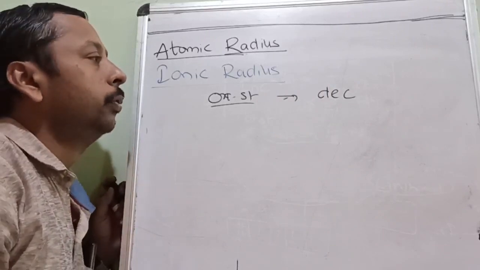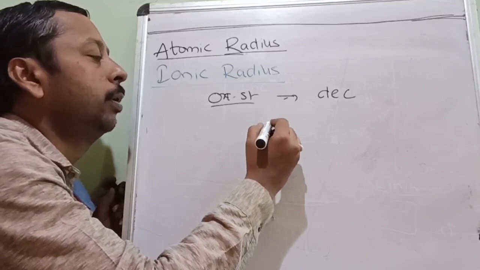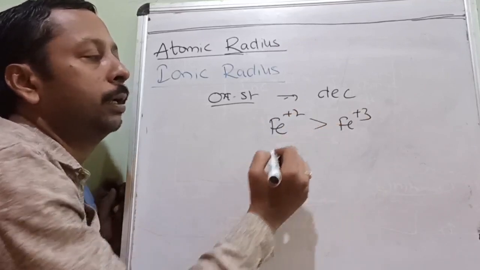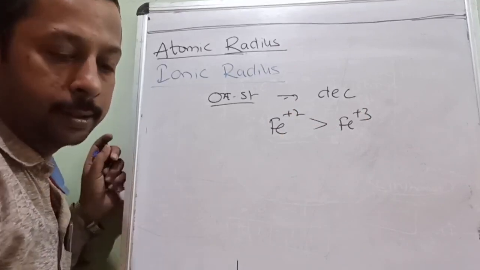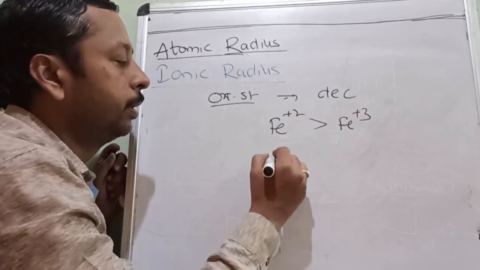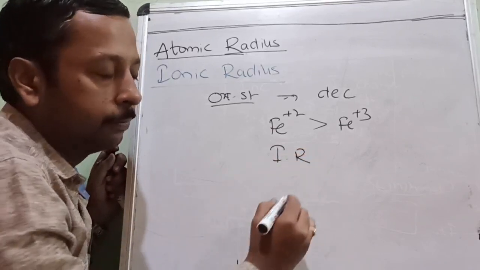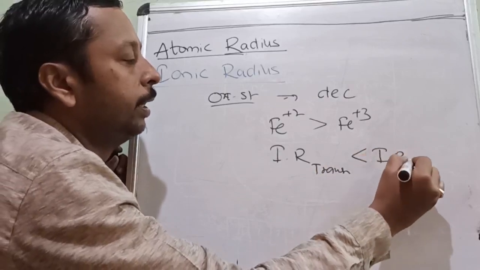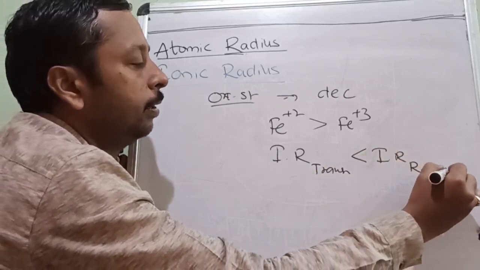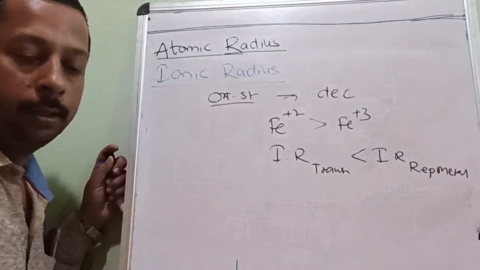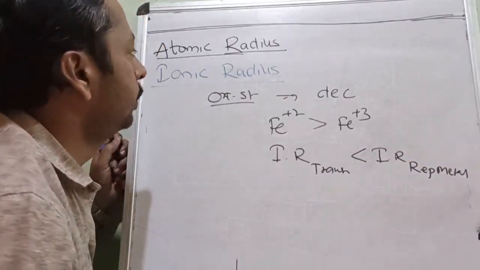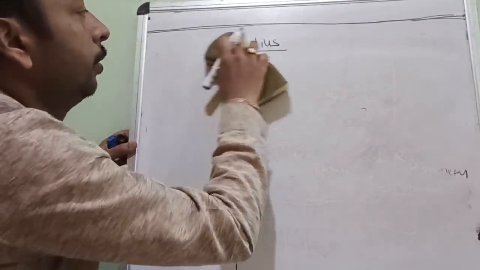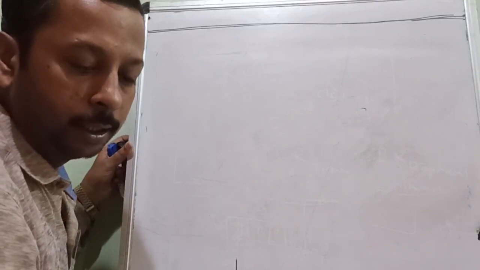Decreases. Okay. But if it is different oxidation state like Fe+2, Fe+3, then with increase in charge, ionic radius decreases. And when you compare, the ionic radius of transition elements will be less than the ionic radius of representative metal. Which metal? Representative metal. Is it understood? So don't worry about the ionic radius much, but atomic radius you have to remember very nicely.